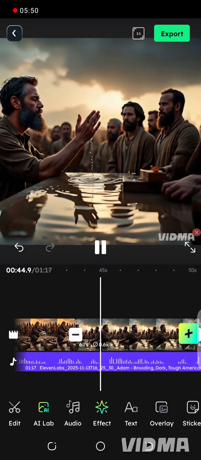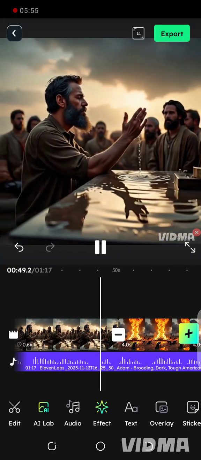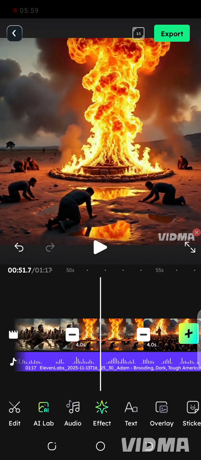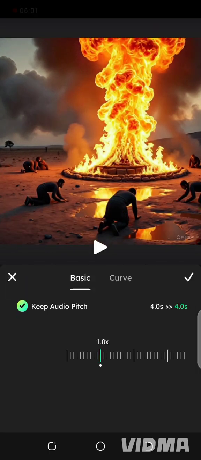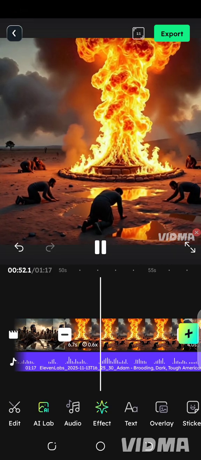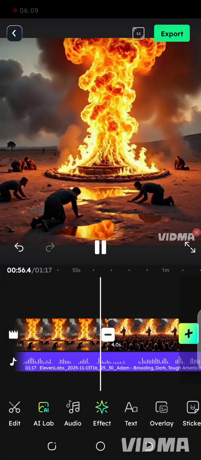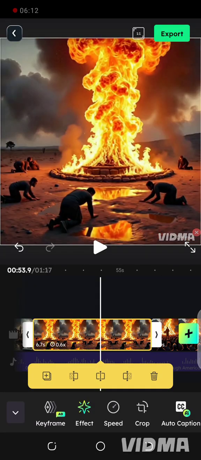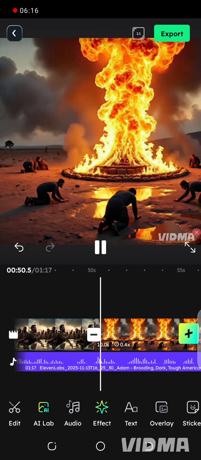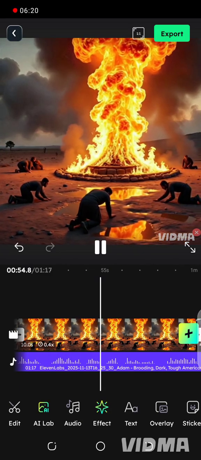So I'm doing it for the rest. That's how I'll just be trimming it. Some of your videos might be longer, so you can even reduce the length of your video. The way you can increase the length with speed, you can also reduce it with speed.